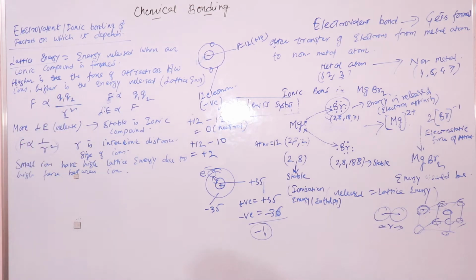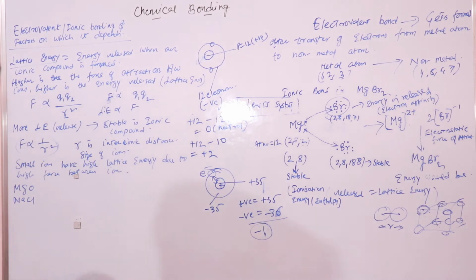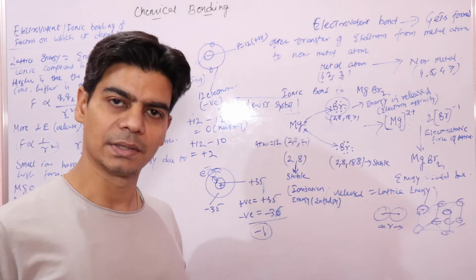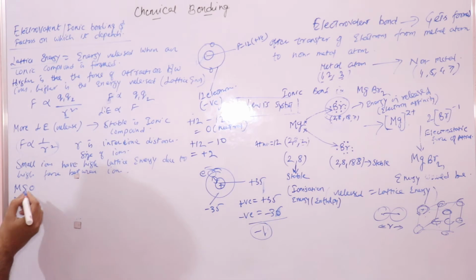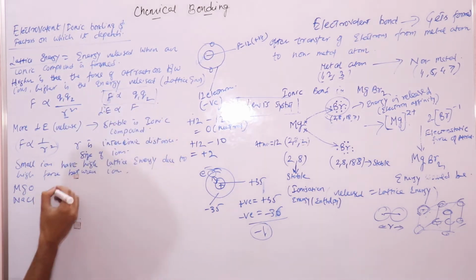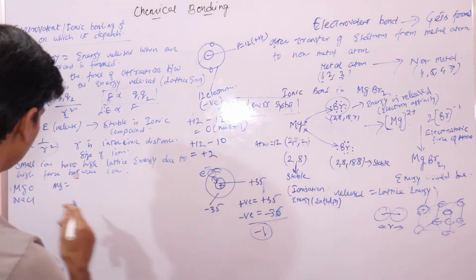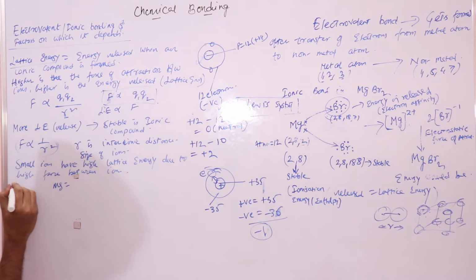So, product of charges. Let's look at magnesium oxide and sodium chloride. Which will have high force of attraction, or which of these two compounds has high lattice energy? Let's look at it from this perspective. Let's take the example of magnesium bromide, MgBr2, and this is your sodium chloride.